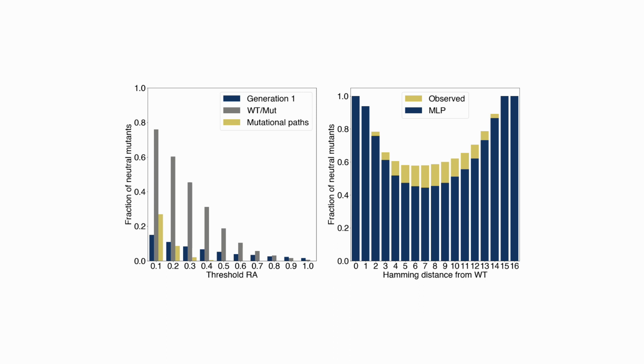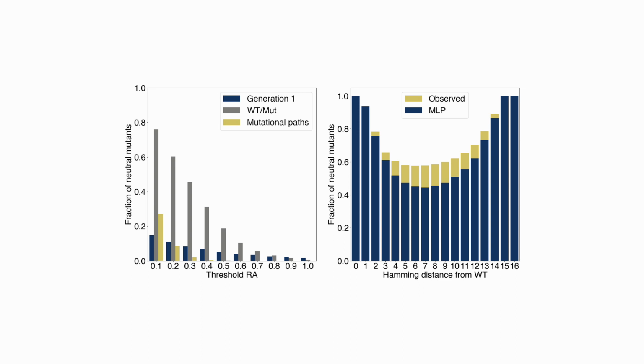Furthermore, we identified a mutant in Generation 8 that has 16 mutations compared to the wild type, while still maintaining comparable activity. We suspect that this mutant might be connected with the wild type through an extensive neutral network. To confirm this, we experimentally screened the entire combinatorial library, so all 2 to the power of 16 variants that connect the mutant and the wild type through single-step mutation.